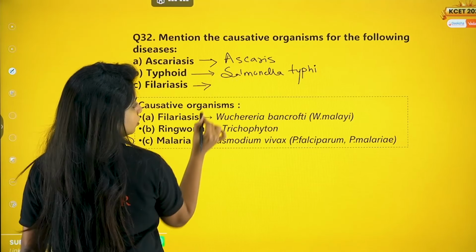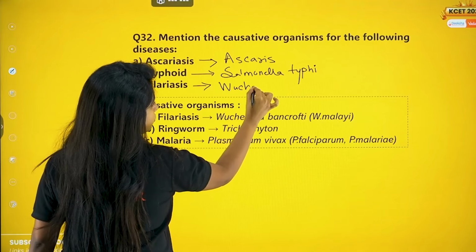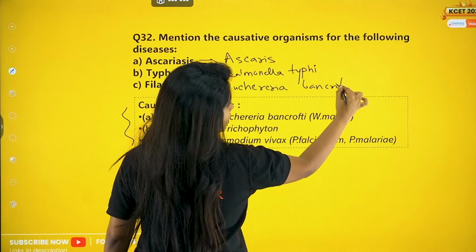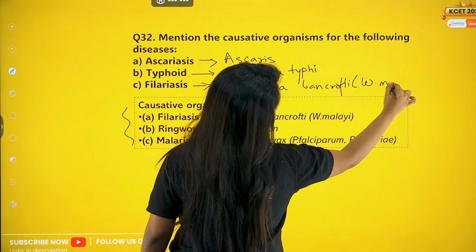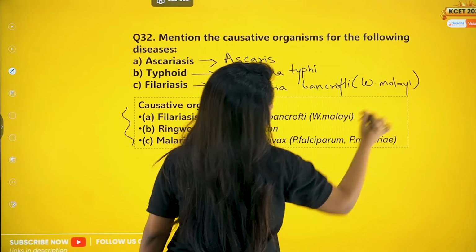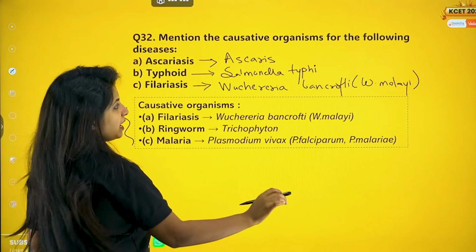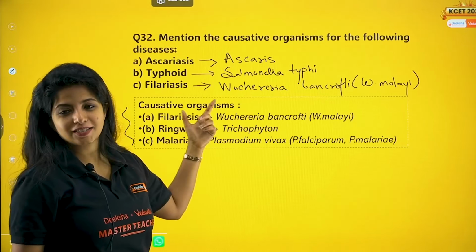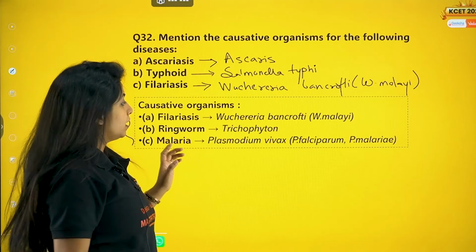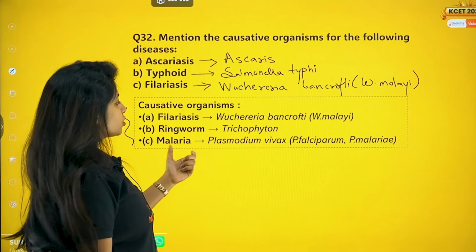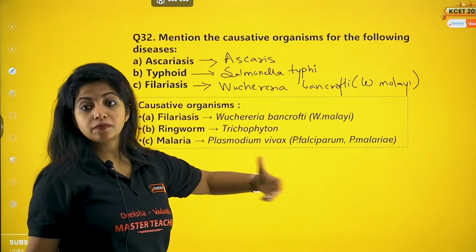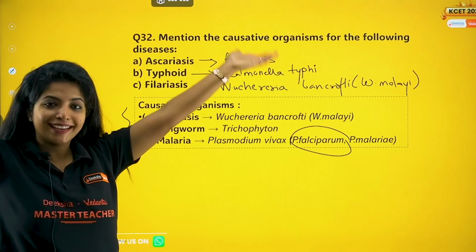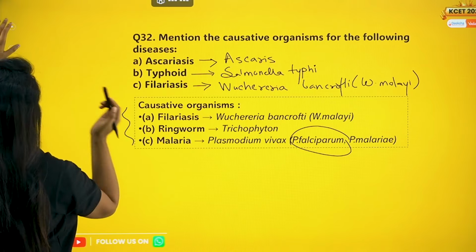So Wuchereria is written over here. Do you want me to write it? I can write it. So you have Wuchereria bancrofti, and you have Wuchereria malayi. Okay, fine. So this is a bacterium. These two are Aschelminthes. You have ringworm caused by fungi, that is Trichophyton, Epidermophyton, and Microsporum. Malaria is caused by Plasmodium vivax, Plasmodium falciparum, Plasmodium malariae. Plasmodium falciparum causes the malignant form of malaria. Extra question, extra answer.